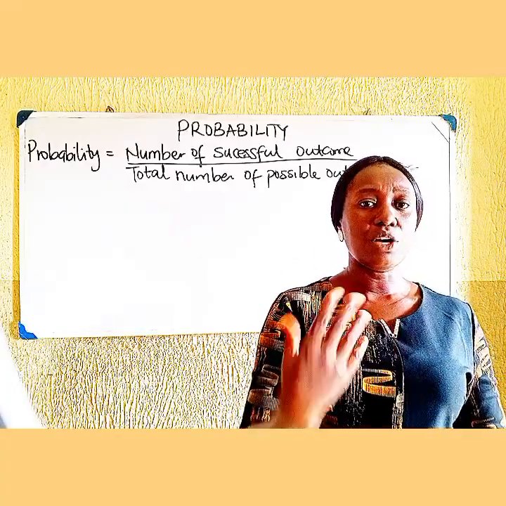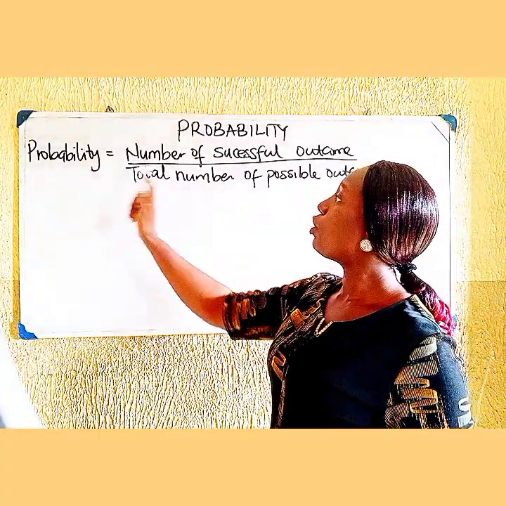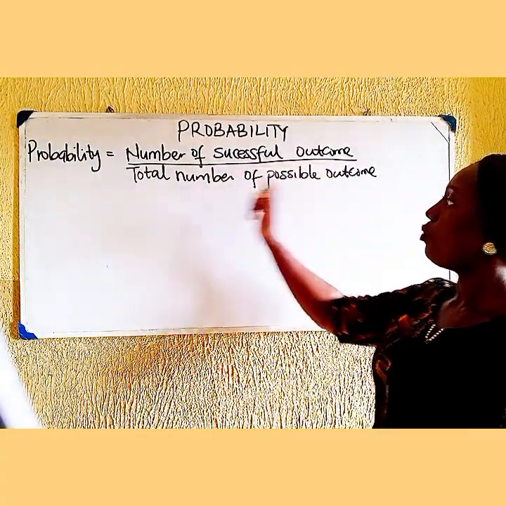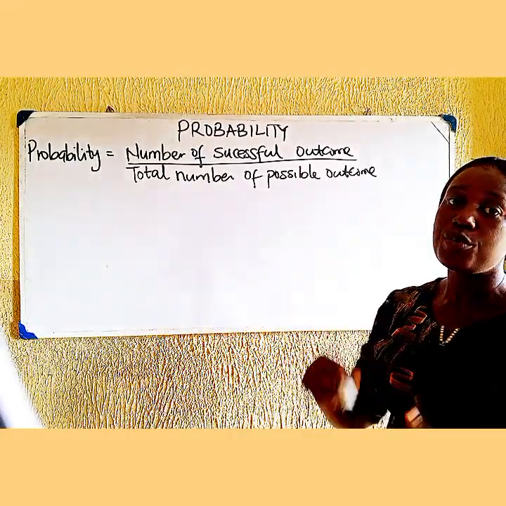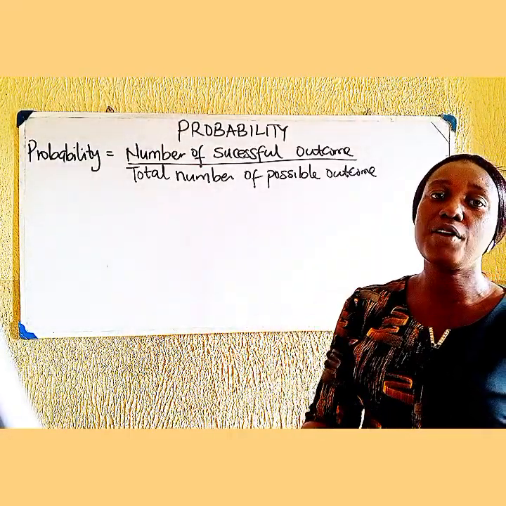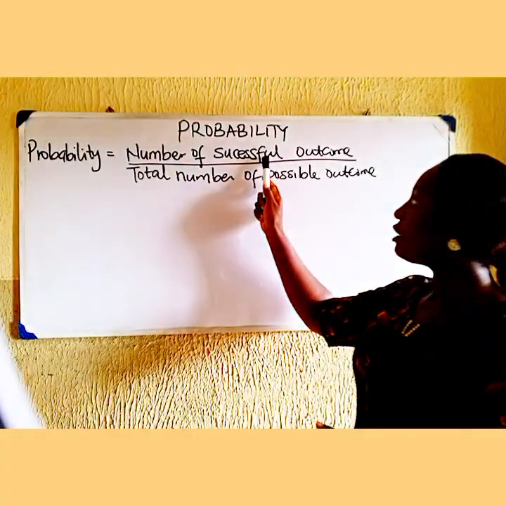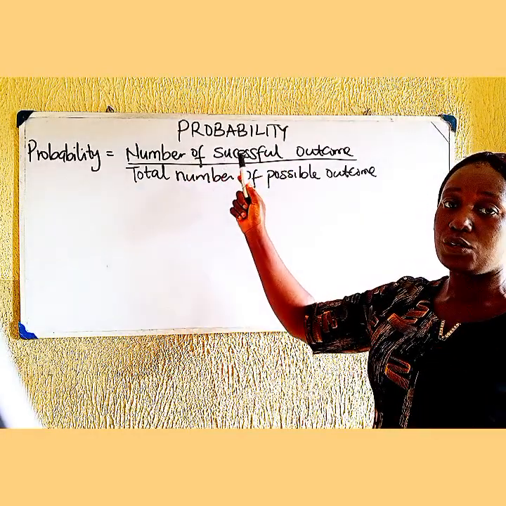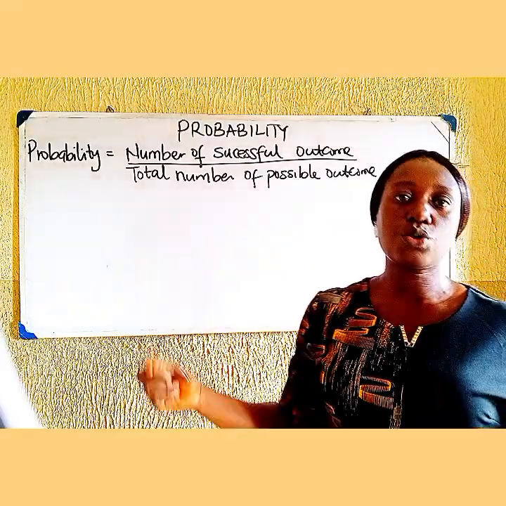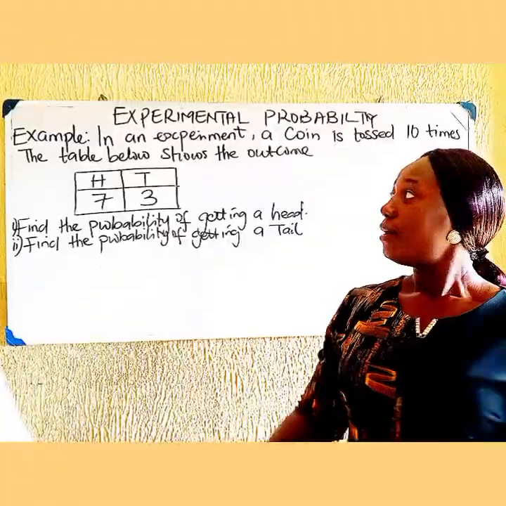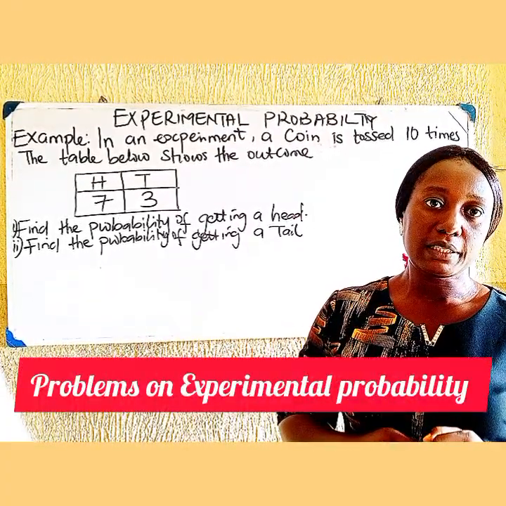Now, we have a formula we can use to calculate probability, which is: probability is equal to the number of successful outcomes over the total number of possible outcomes. Remember that I said that outcome is the result of an event. The formula is the number of successful outcomes, you can say the number of required outcomes, divided by the total number of possible outcomes. I hope it's clear.